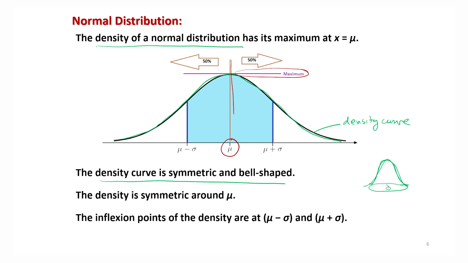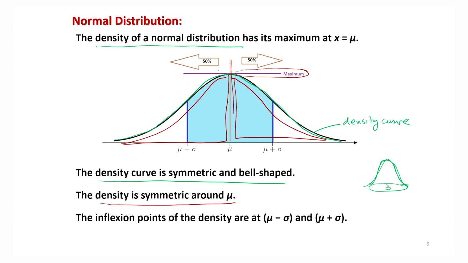If you divide this curve into two parts, on this side and on this side, I will remove these lines to make a neat presentation. Then you can see that this density is symmetric around mu. Whatever the distribution in this area, it is the same in this area. Right.